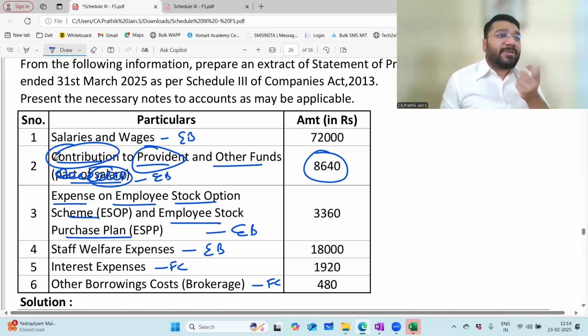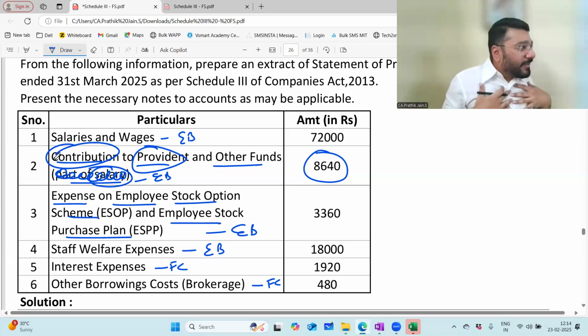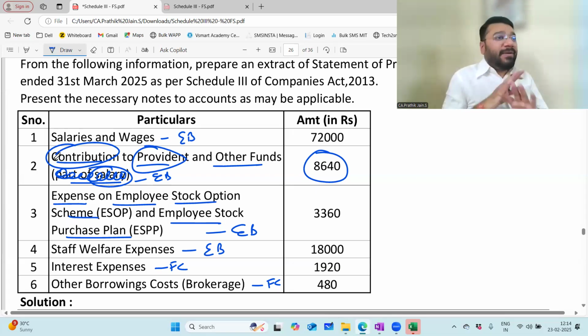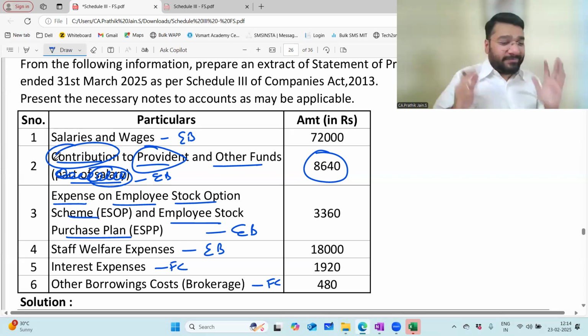You can speak in any way; you can justify it this way and that way. So can we go about our emotions? No, we have to go with Schedule 3. Am I loud and clear? We can justify in any possible manner. So my point is never debate. Apply your mind. What best you can do at that moment, go with it.